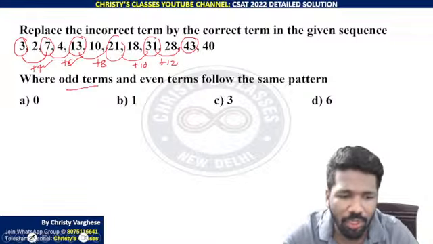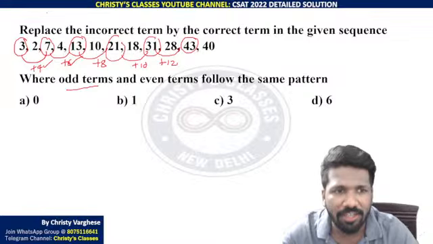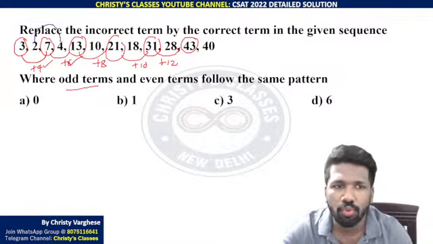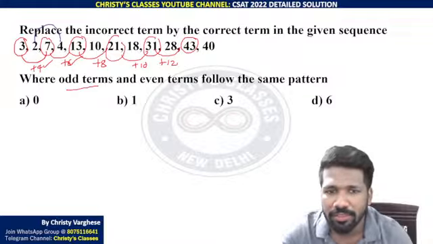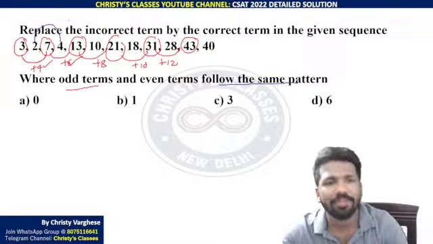This is called two-tier arithmetic sequence. Two-tier means the difference follows a pattern, that is called two-tier sequence or series. So this is a two-tier arithmetic sequence. And the question says even terms also follow the same pattern. That means a two-tier arithmetic sequence there also.